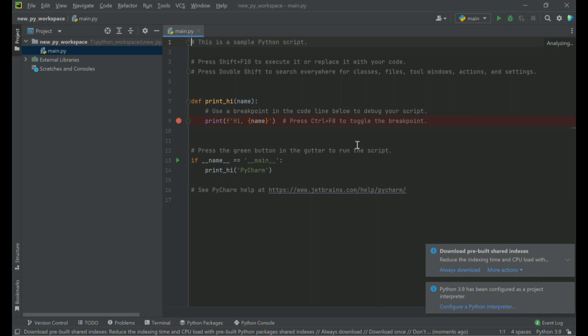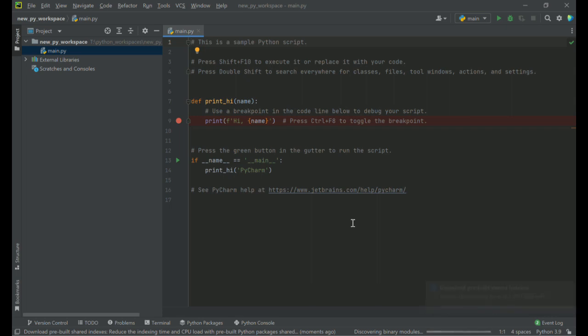That's how you create workspaces and open them through PyCharm. It by default creates main.py, so you don't have to worry about what main.py is. We'll be covering that in later videos, but for now just understand how we create the basic workspace and how we get ready to start our Python coding.